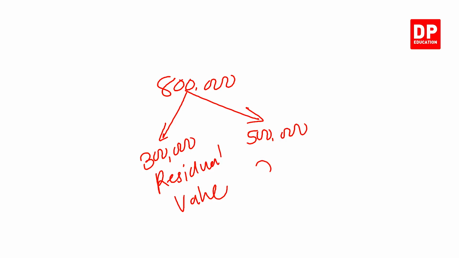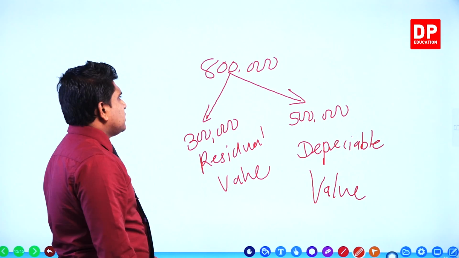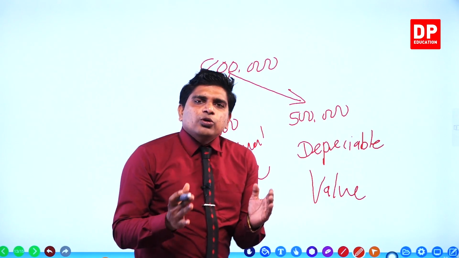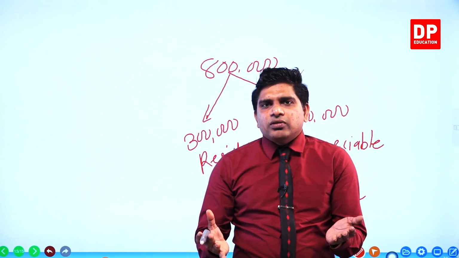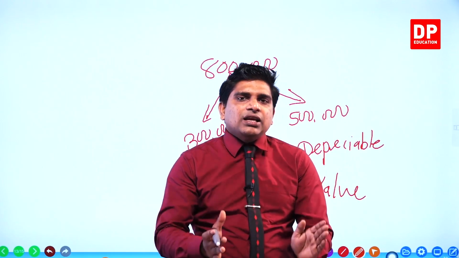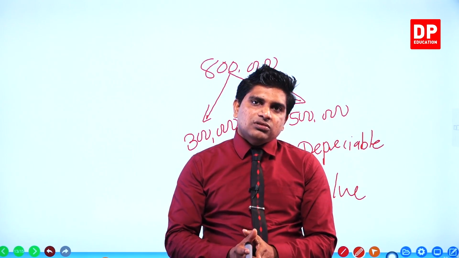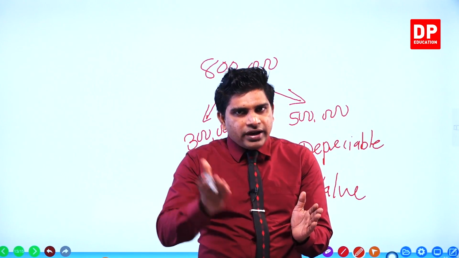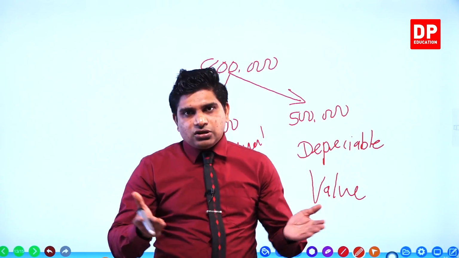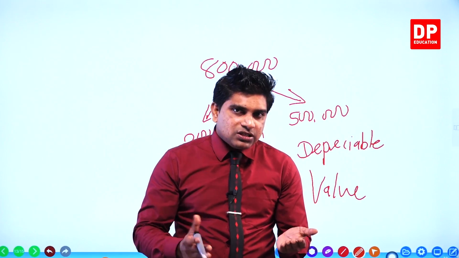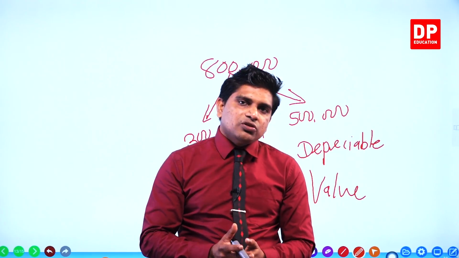It is depreciable value. Right? Then tell me how to calculate depreciable value. Depreciable value is calculated as cost minus residual value. Then depreciable value you break into the number of years of effective lifetime, then the 1 year portion you can calculate.